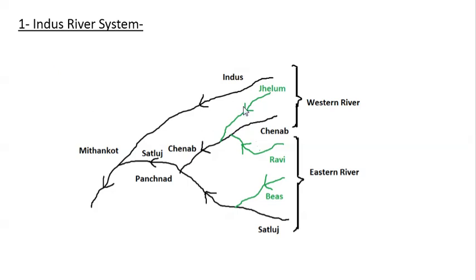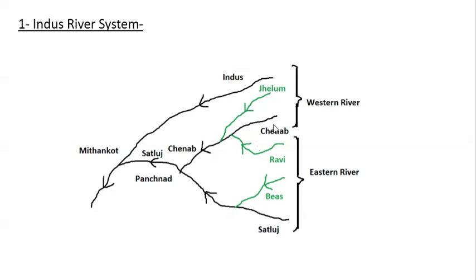Then we will see the important tributary of the Indus, the Jhelum. For every river that we show here, we should know at least the source and the important projects going on that river. So this is the Jhelum River, and its source is in Verinag in J&K. The important projects being undertaken on this river we will see in the subsequent slides, but for now this is for your information.